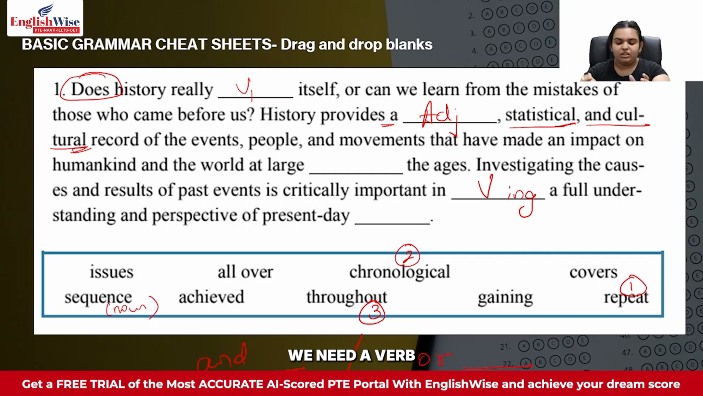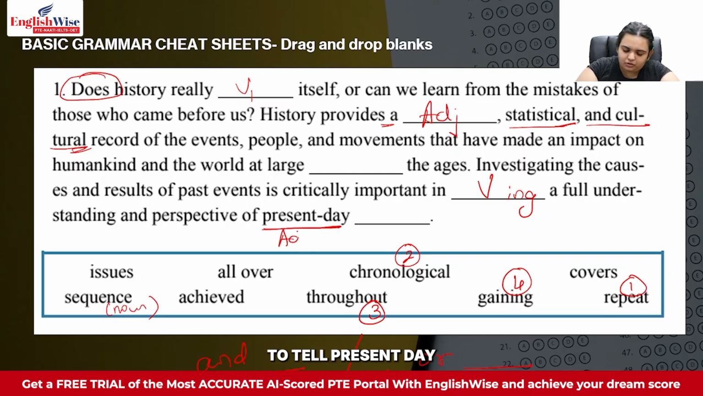And in this one, we need a verb over there. So we will go with "imported in gaining." So gaining is my fourth answer over here. A full understanding and perspective of present day dash. So now present day over here is used as an adjective. So you are trying to tell present day world, present day this, present day that. Okay, so present day is an adjective. That means I need a noun over here, because we've learned that adjectives always come before nouns through our basic grammar cheat sheet.